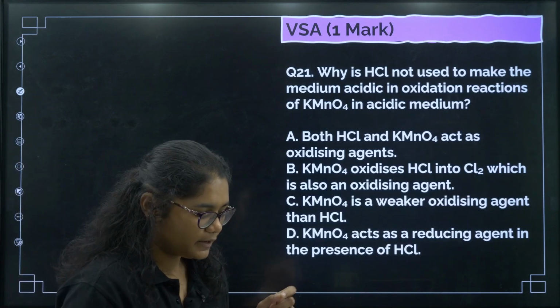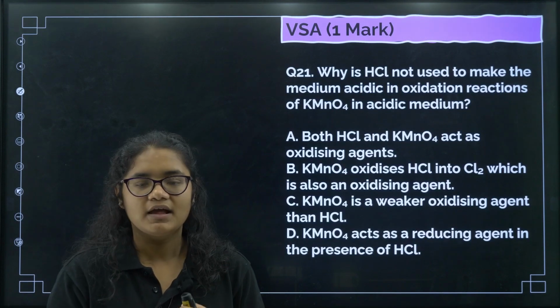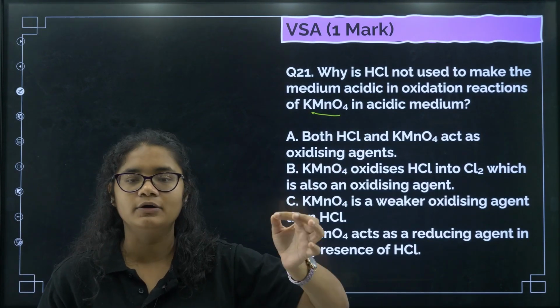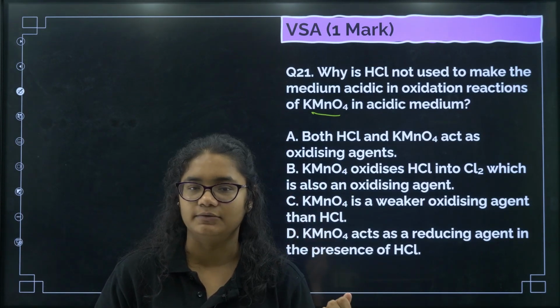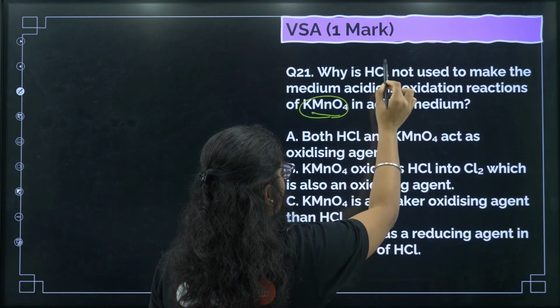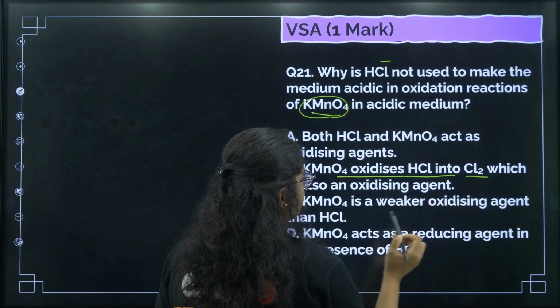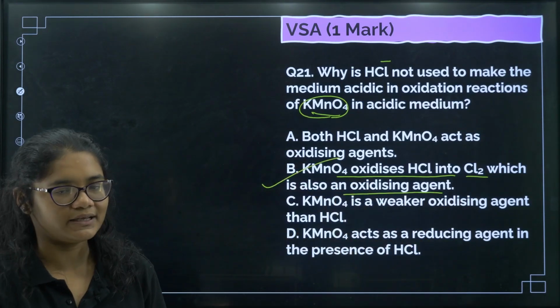Next, why is HCl not used to make medium acidic in oxidation reactions of KMnO4 in acidic medium? So, for example, you want to do some reaction in the acidic medium. The oxidizing agent is, suppose, KMnO4 in that reaction, then you cannot add HCl to make the reaction acidic in nature. Okay, because why? KMnO4 being a very strong oxidizing agent oxidizes Cl minus to Cl2. Okay, so it oxidizes HCl into Cl2, which is also an oxidizing agent. That is, your option number B is correct.